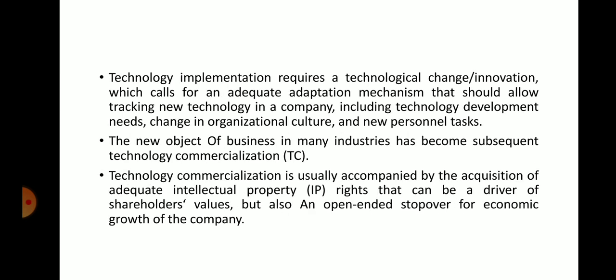What is the second step? Technology implementation is the second step. It requires a technological change, right? Or innovation, which calls for an adequate adoption mechanism that should allow tracking new technology in a company, including technology development needs, change in organization culture, and new personnel tasks.